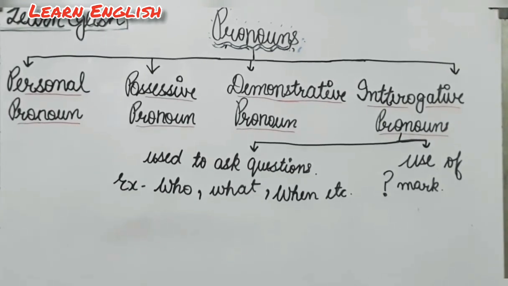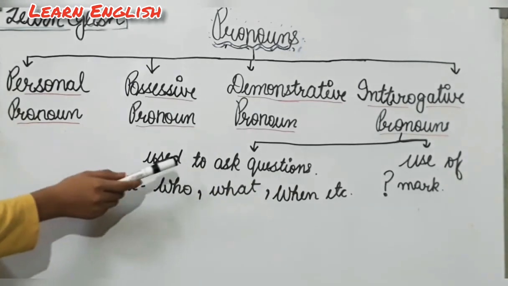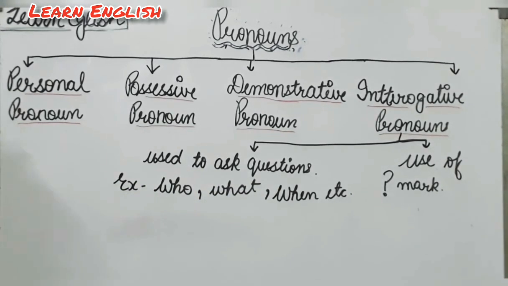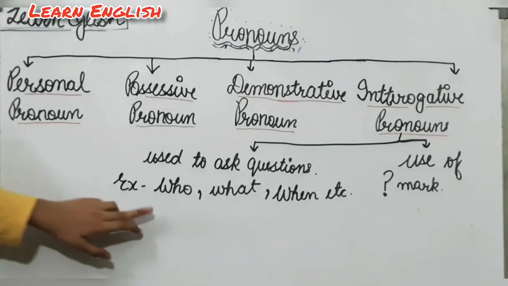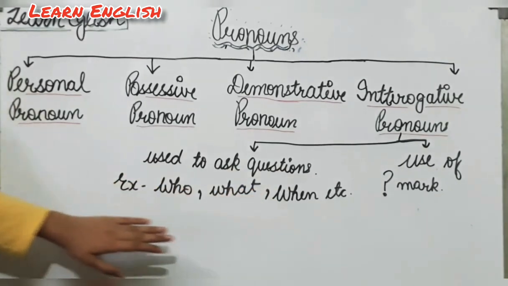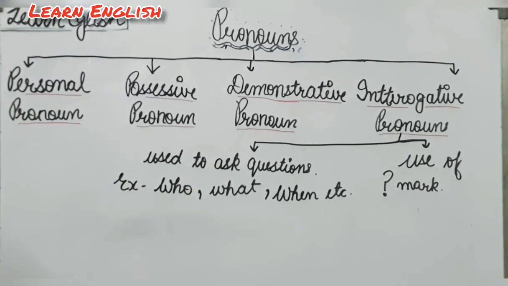the last type of pronouns that we are going to revise in this video, interrogative pronouns. So interrogative pronouns are the pronouns which are used to ask questions. Some examples are who, what, when, etc. Now sentences like: Who are you? Whom did you call up? What is the name of that girl? Which of these boxes is yours? So in these sentences we are using the interrogative pronouns.